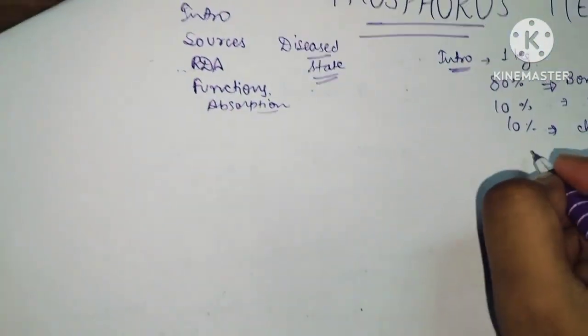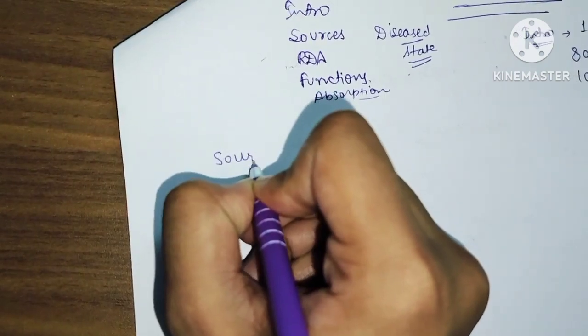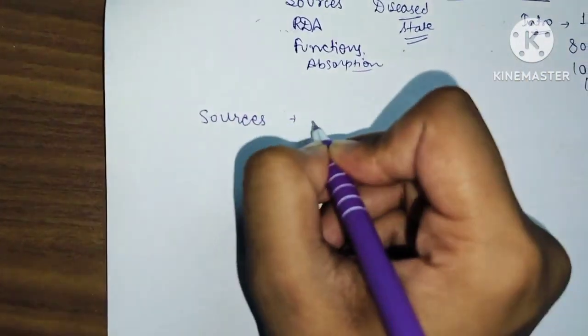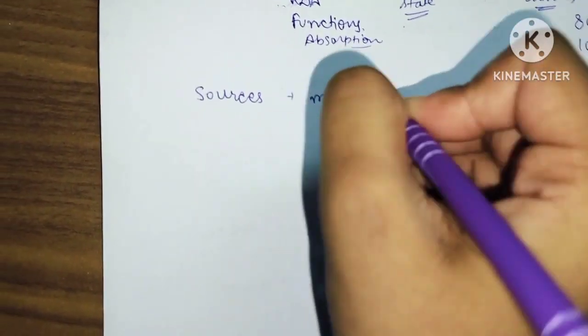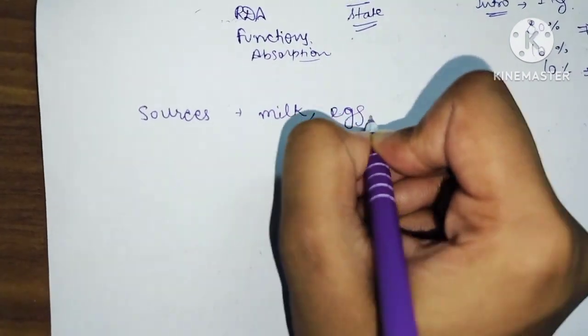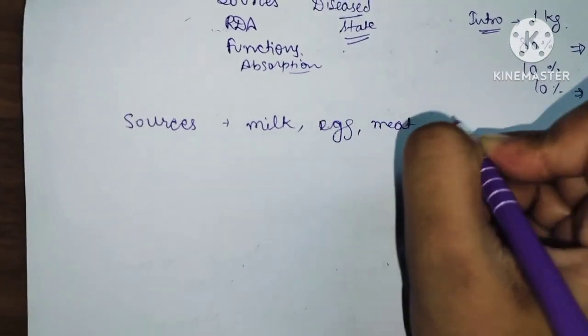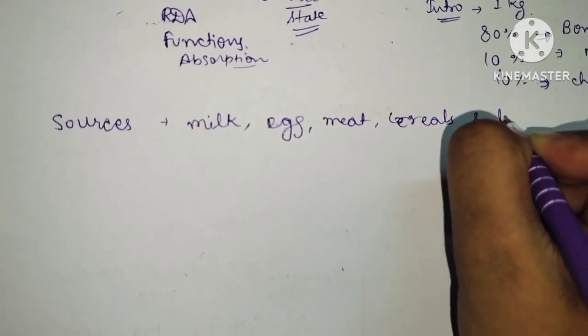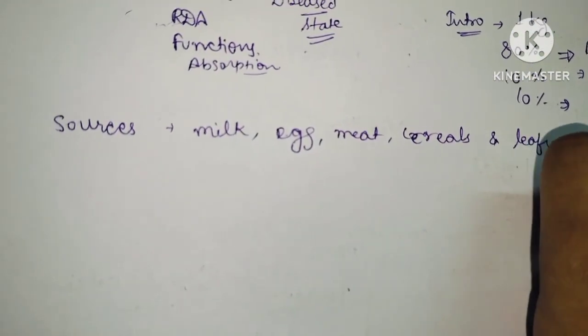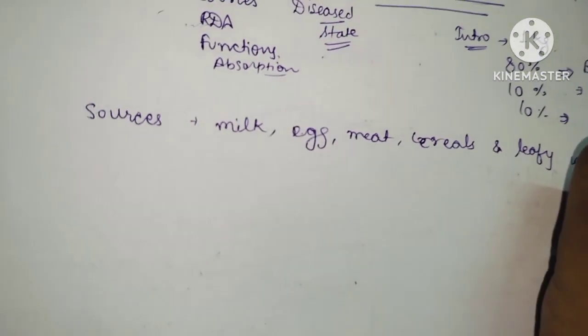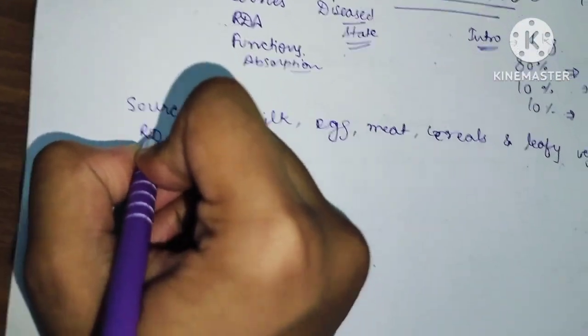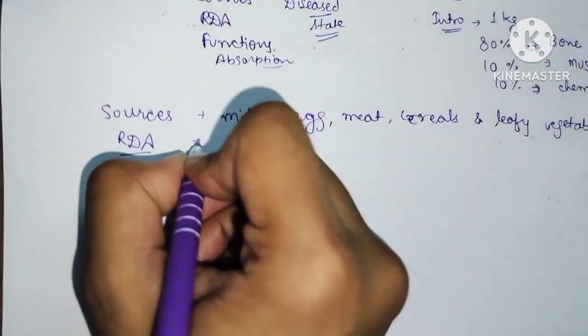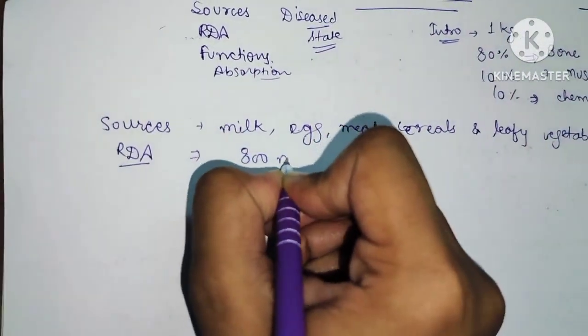Now, what are the sources of phosphorus? Milk products, egg, meat, cereals, and leafy vegetables. RDA, recommended dietary allowance of phosphorus, is 800 mg per day.